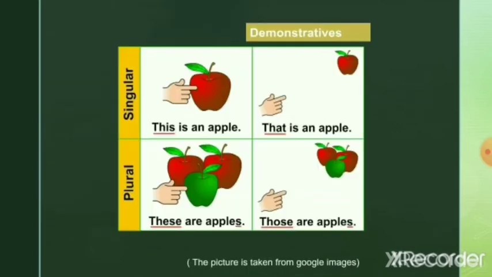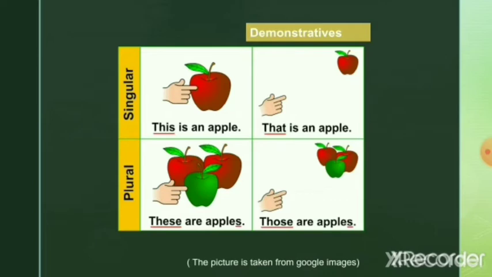Now, what are demonstratives? I hope that it is clear from the picture itself. Words that you use to demonstrate, that is to show something. There are mainly four demonstratives. Look at the first picture. If you want to talk about an apple which is near to you, then you say this apple. Look at the second picture.